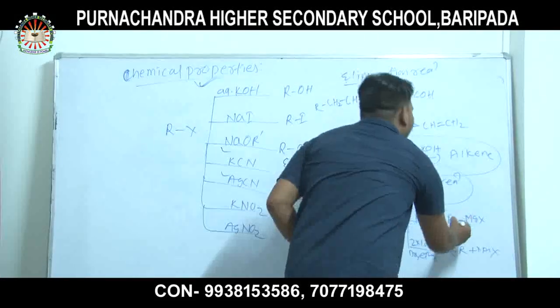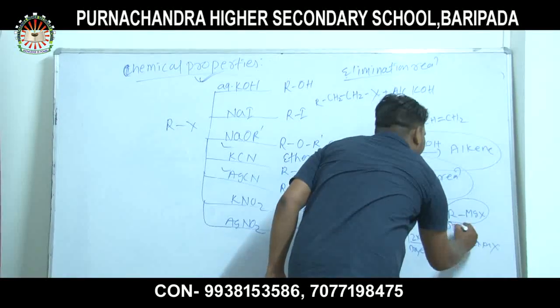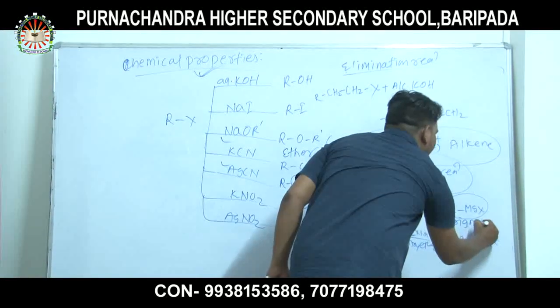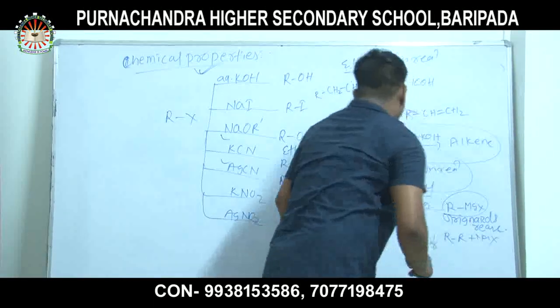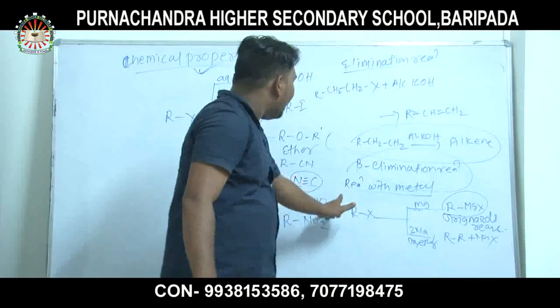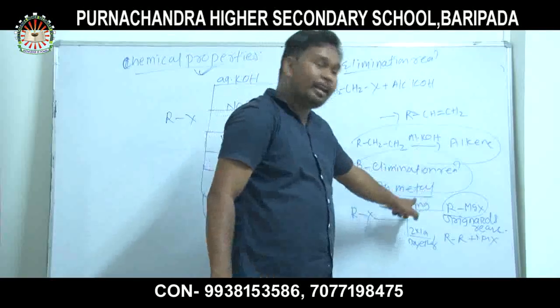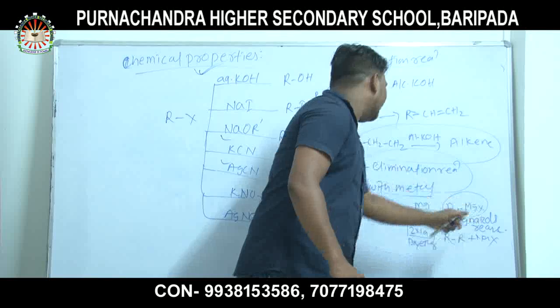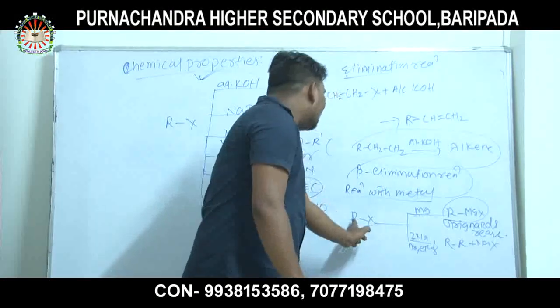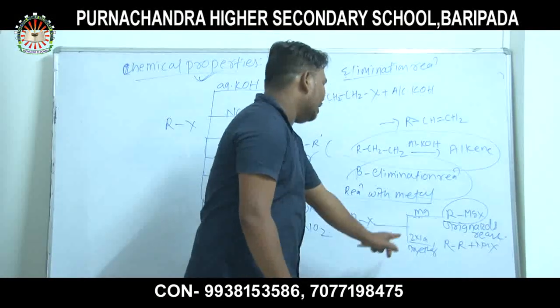That is called Grignard's reagent. Magnesium just inserts between the bond of R and X.